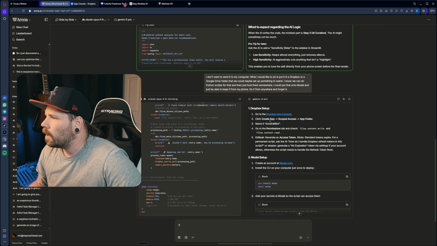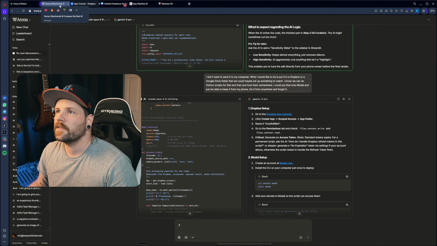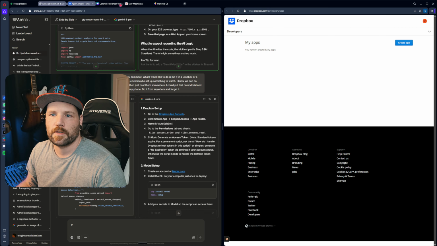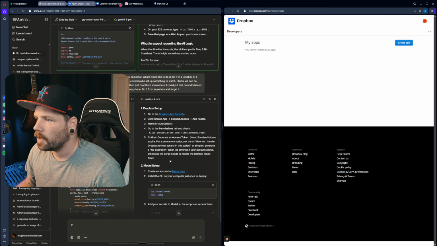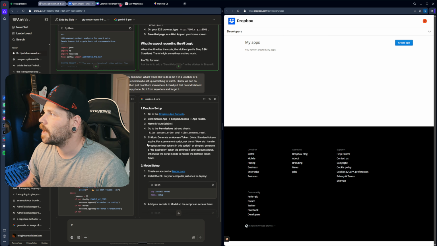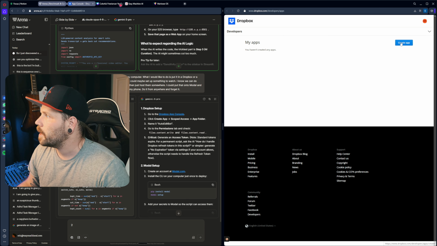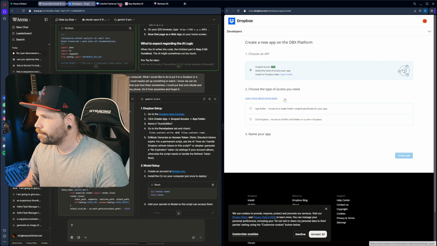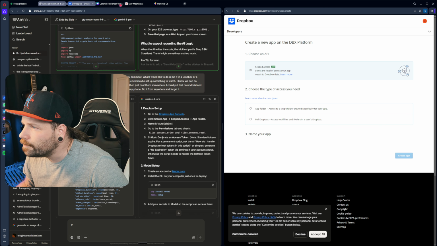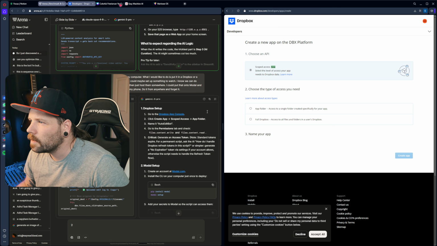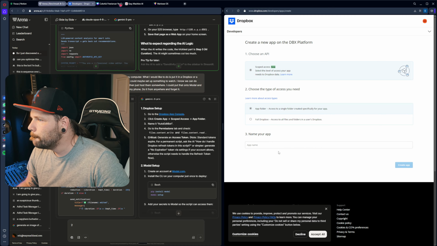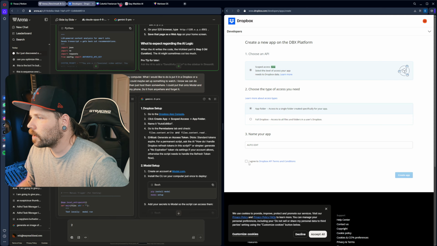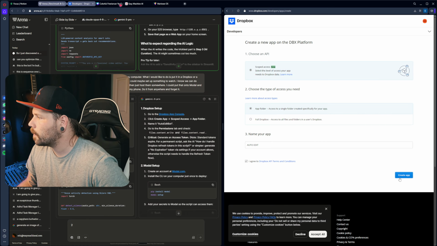Okay, create app, scoped access. You know what? Let's do this. My Opera browser. I should move this over. Boop. We can all see everything. Hopefully, I don't give away some access token. I'm going to have to kill this as soon as I'm done with it. Okay, so click Create App. Okay. We go Scoped Access. Pardon me. We're going to go, what did it say? App Folder. Name the app. Auto. Edit. I agree. Create App.